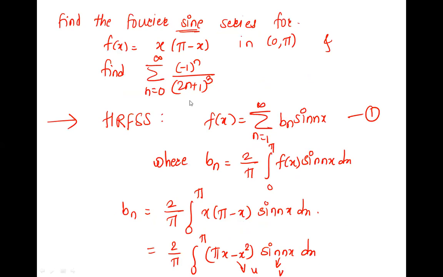you want minus 1 raised to n. You just try to open the terms and see how the terms will be. If n is 0, what is the first term? Minus 1 raised to 0 is 1, upon 0 plus 1, 1 cube. If n is 1, what is the term? Minus 1 upon 2 plus 1, 3 cube. If n is 2, minus 1 square is plus 1 upon 4 plus 1, 5 cube. If n is 3, minus 1 cube is minus 1 upon 6 plus 1, 7 cube, plus minus. These are the terms. Okay, this is what we need.